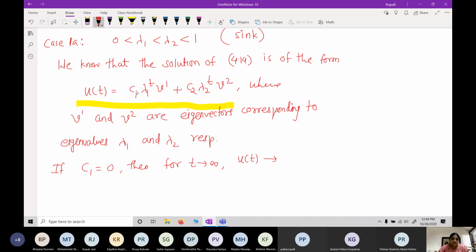As t tends to infinity, since lambda 2 is strictly less than 1, c2 lambda 2 raised to t v2 will tend to 0, along the line containing v2.